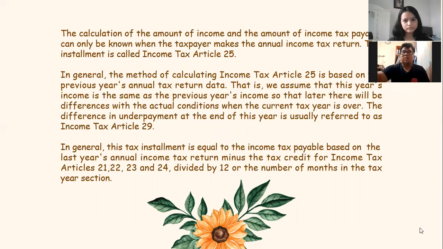In general, this tax installment is equal to the income tax payable based on the last year's annual income tax return, minus the tax credit for income tax articles 21, 22, 23, and 24, divided by 12 or the number of months in the tax year.